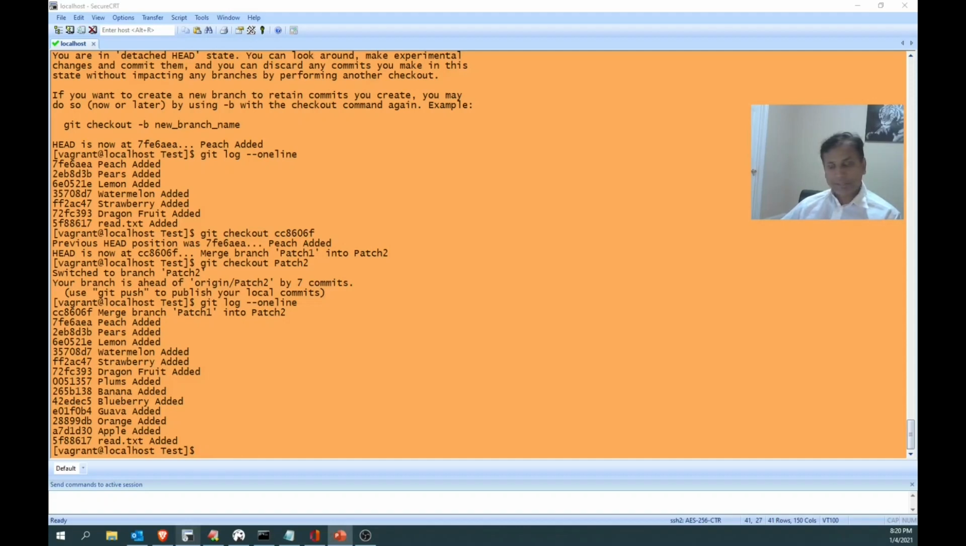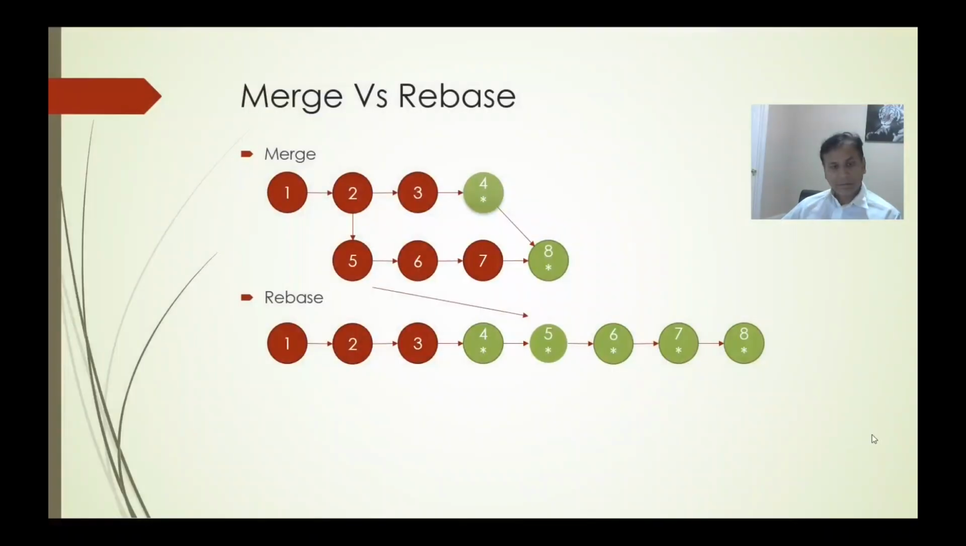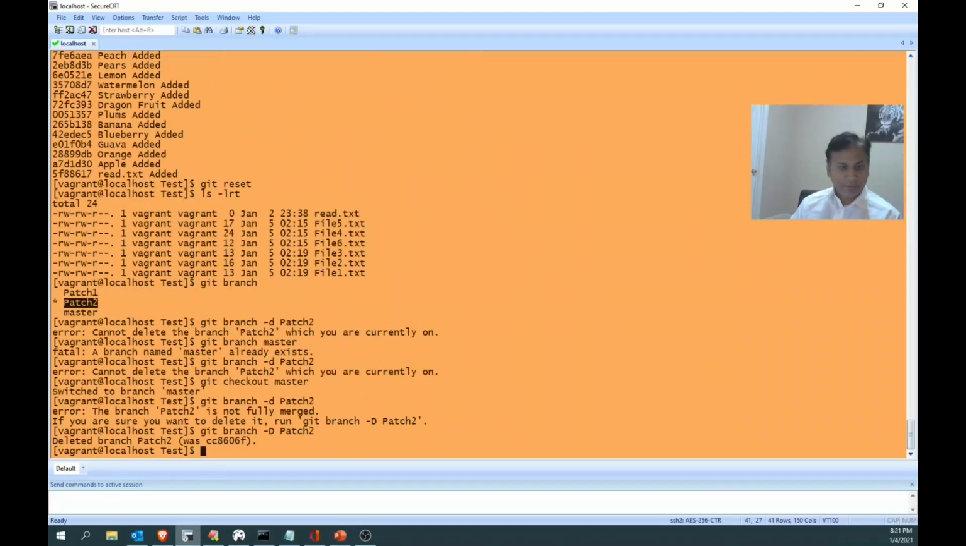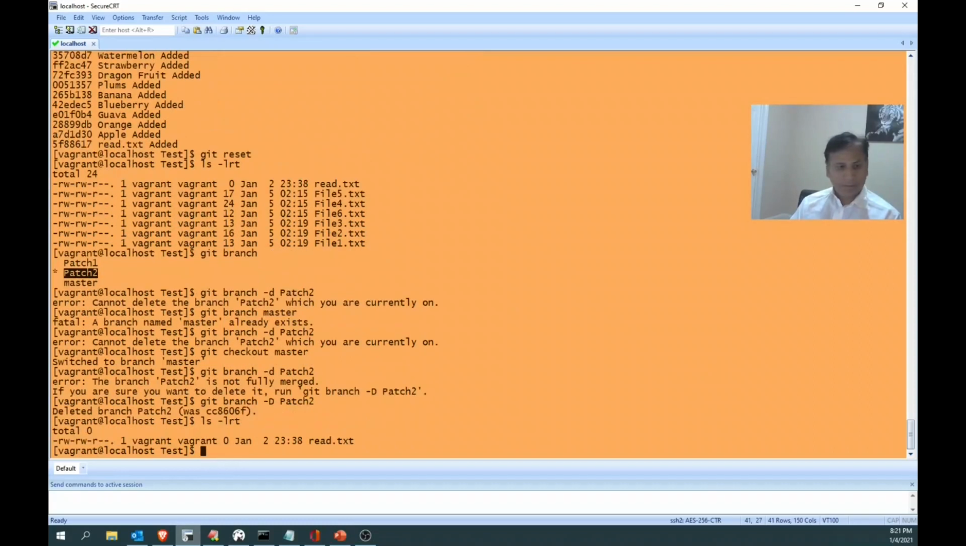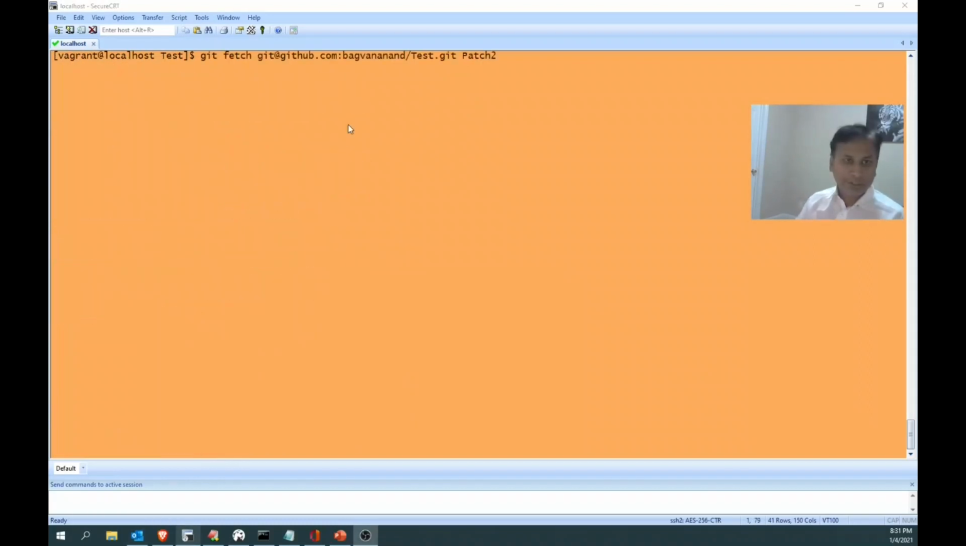What are we going to do in rebase? This 4, already we made some changes in the 4. Now when I do rebase, these changes will be incorporated into 5, 6, 7, 8, everywhere. Now let's see how we are going to do that. Perfect. Now we are going to see how to do the rebase.